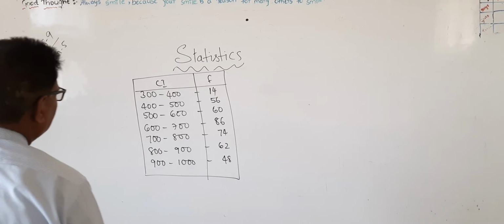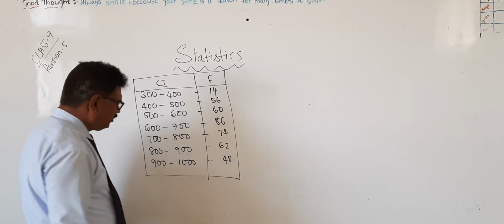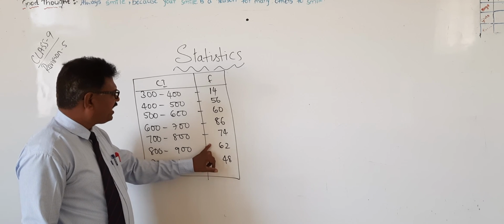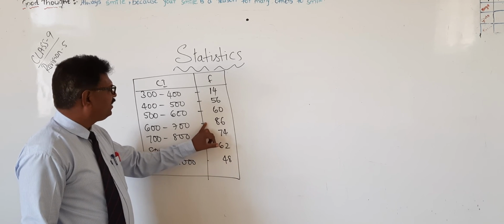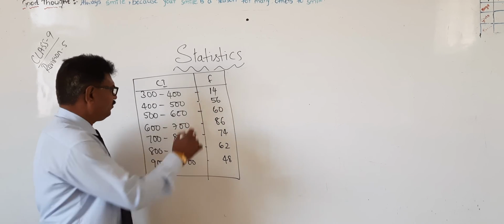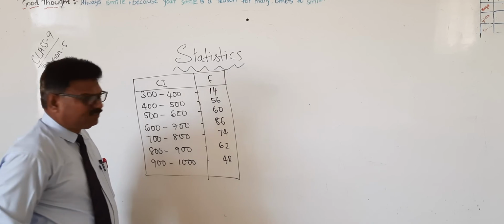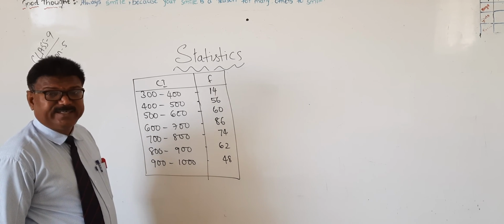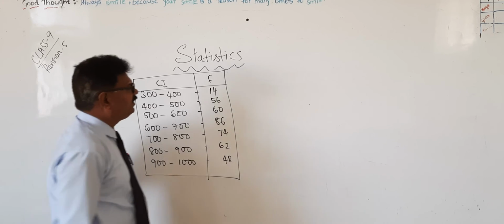Yes. For this we should draw a graph. So which graph do we have to draw? Tell me anyone. Is it bar graph, pie chart, double bar graph, or histogram? So here it is grouped data. Therefore we have to draw a histogram. Yes. Very simple.